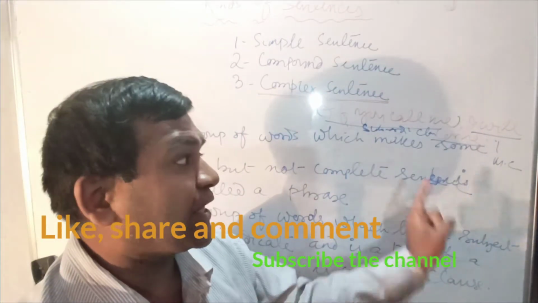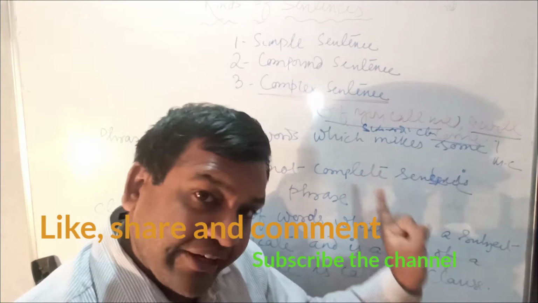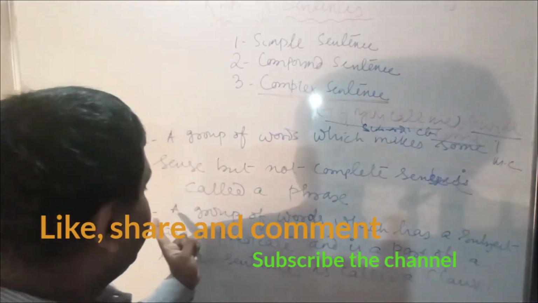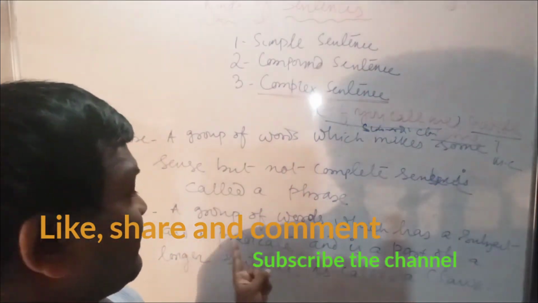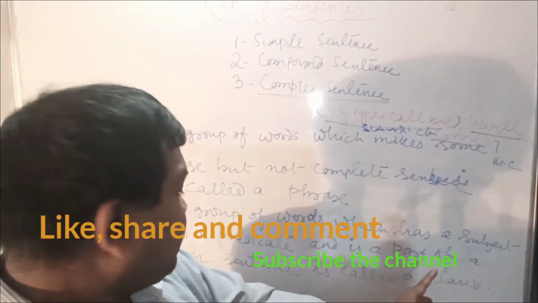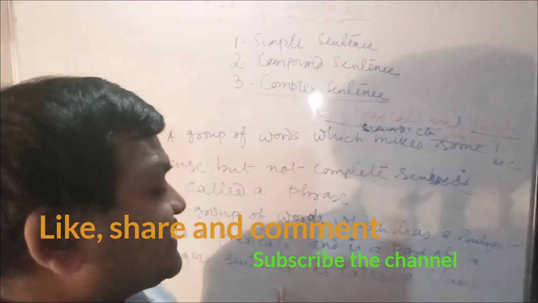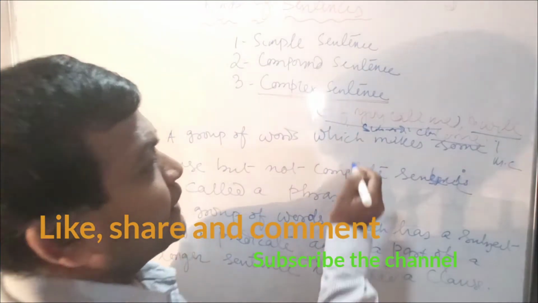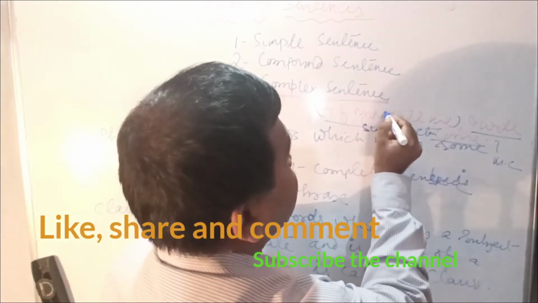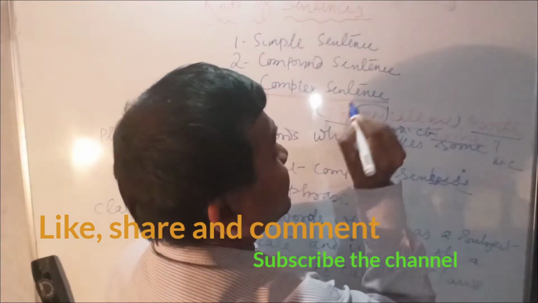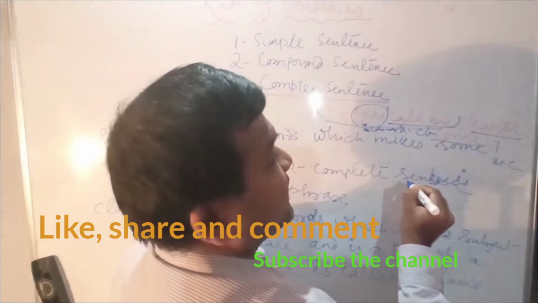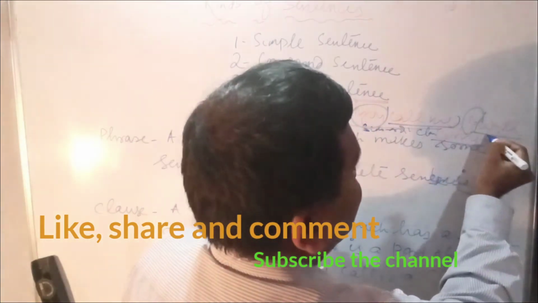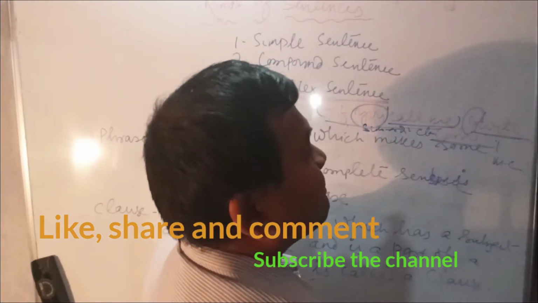Again, try to understand what is a clause. A clause is a group of words which has a subject and a predicate and is a part of a longer sentence. You see here, you is the subject, call me is the predicate; I is the subject, will come is the predicate.